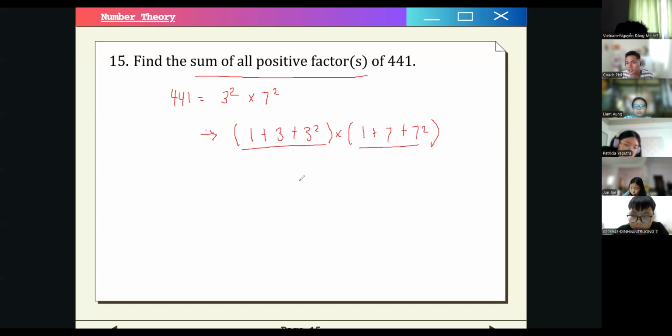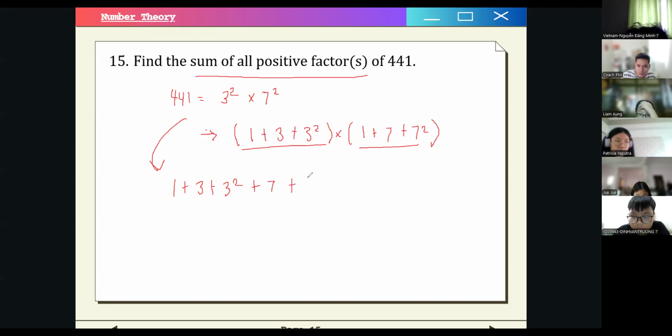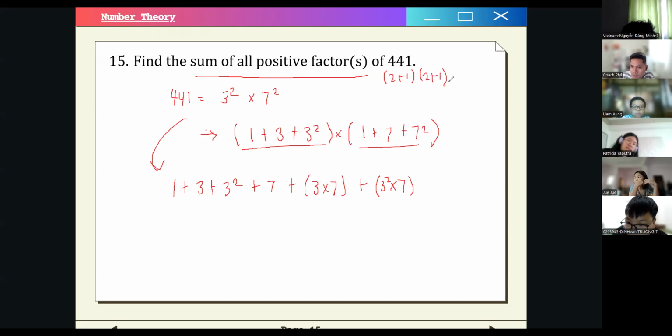So there is actually one way that we can analyze why we reach this solution. Okay, let me illustrate to you guys. What are the factors of 441? Let's list them down. We have 1, 3, 3 squared, right? So we can also have 7. We have 3 times 7, right? So I'm just listing every combination or every factor of 441. Oh, by the way, what was our formula for the number of factors? We add 1 to the exponents: 2 plus 1, and then 2 plus 1. So that's 3 times 3, 9. So we already know that there are 9 factors.